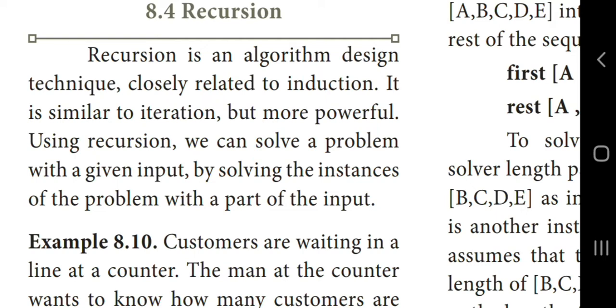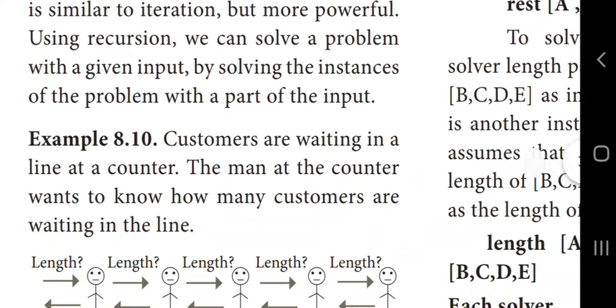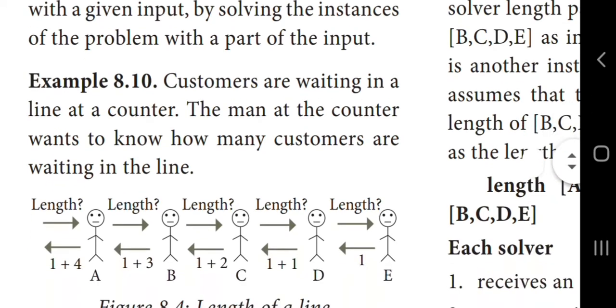Now you can see one example. Customers are waiting in a line at a counter. The man at the counter wants to know how many customers are waiting in the line. So in this example, the customers are waiting in the queue, and the counter man wants to know how many members are standing in the queue.